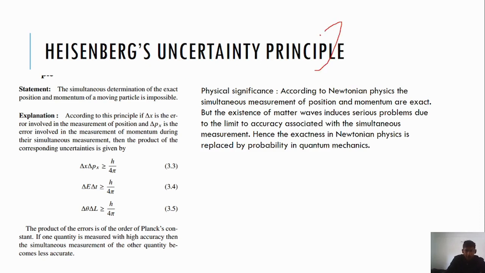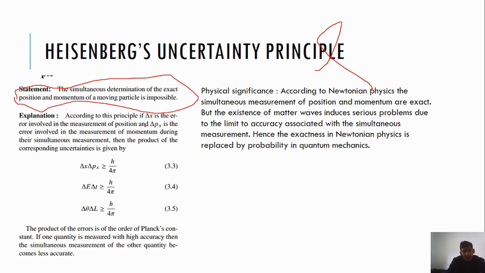Heisenberg uncertainty principle. The simultaneous determination of the exact position and momentum of a moving particle is impossible. This is the statement of the Heisenberg principle.